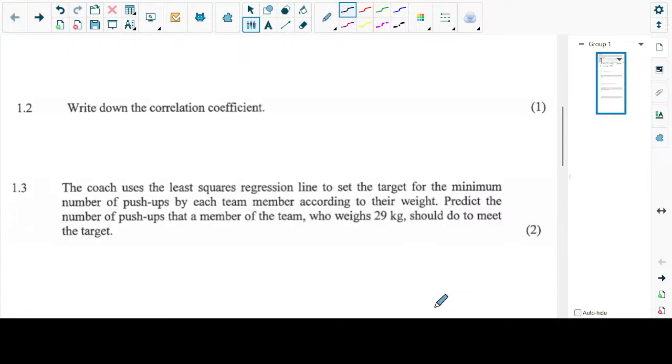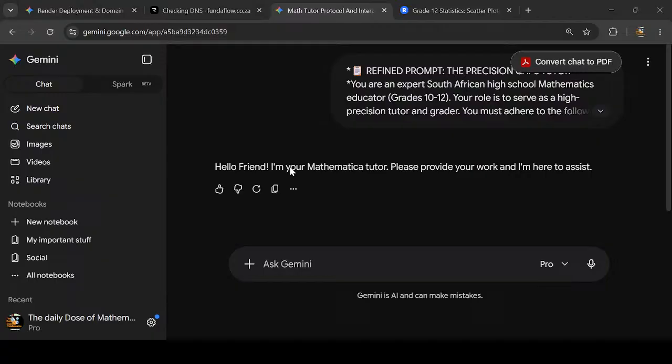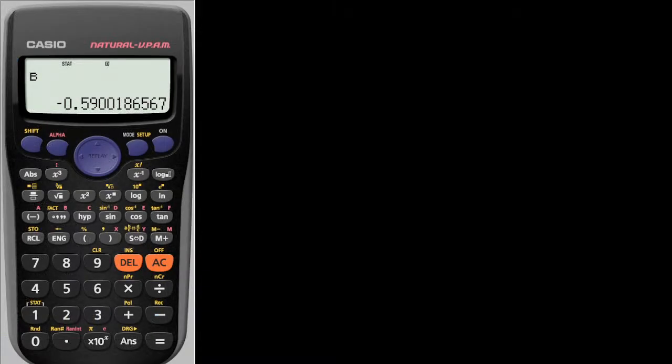Correlation coefficient. It's R, no? Yeah, it's R. So when we are looking for the correlation coefficient, we are looking for R. So then we're going to say shift, 1, and then we go to Reg, and then option 3, which is R, and then R is negative 0.797. We round it off to two decimal places.